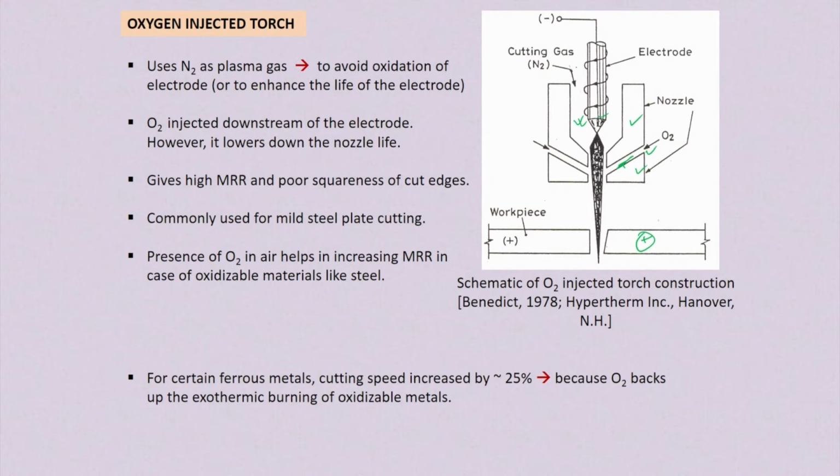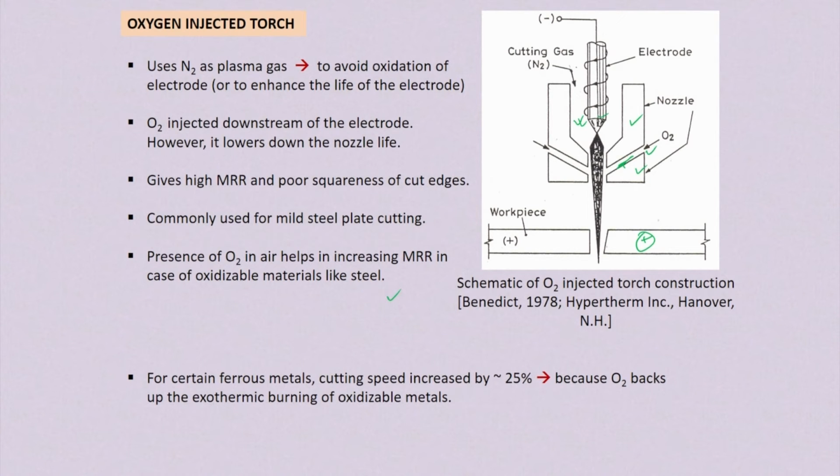So it is commonly used for cutting mild steel plate, which is a ferromagnetic, ferrous material. The presence of oxygen in air helps in increasing the material removal rate in the case of oxidizable materials like steel.